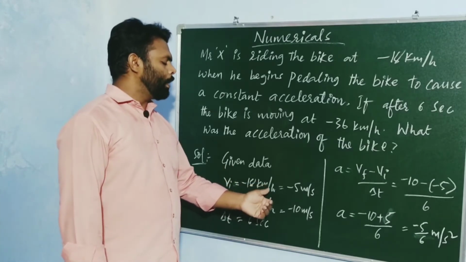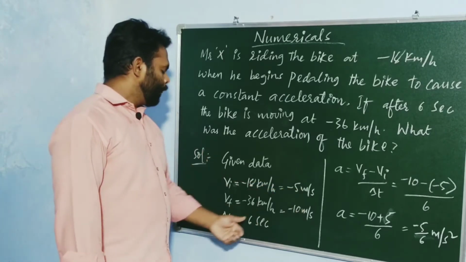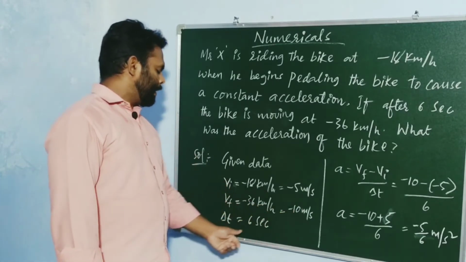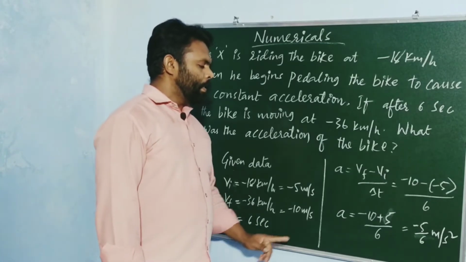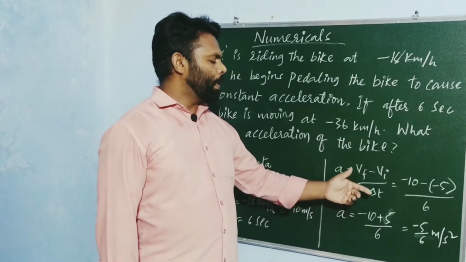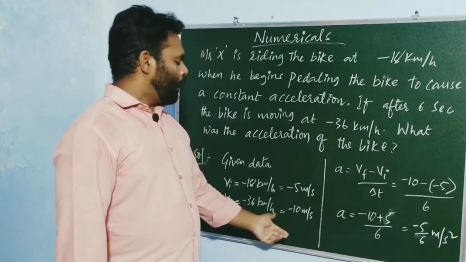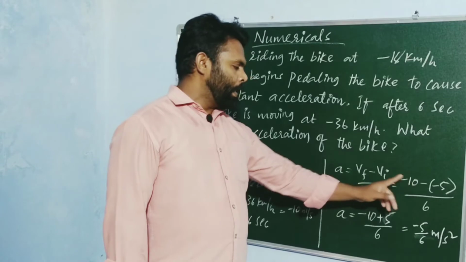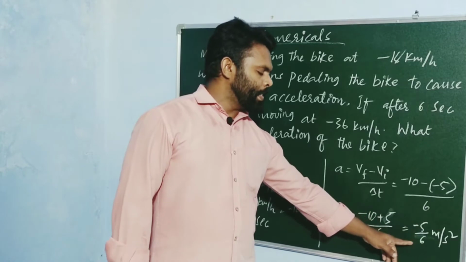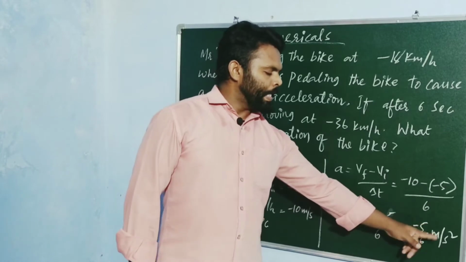If we convert this into meter per second, multiply it with 5/18, then the value is -5 meter per second. Final velocity is -36 km/h, which is equal to -10 meter per second. Change in time is 6 seconds. From the formula of acceleration, a is equal to change in velocity upon time interval. That can be written as final velocity minus initial velocity upon time interval, which is equal to -10 minus (-5) upon 6, which is equal to -5/6, and the units of acceleration are meter per second per second, that is meter per second square.